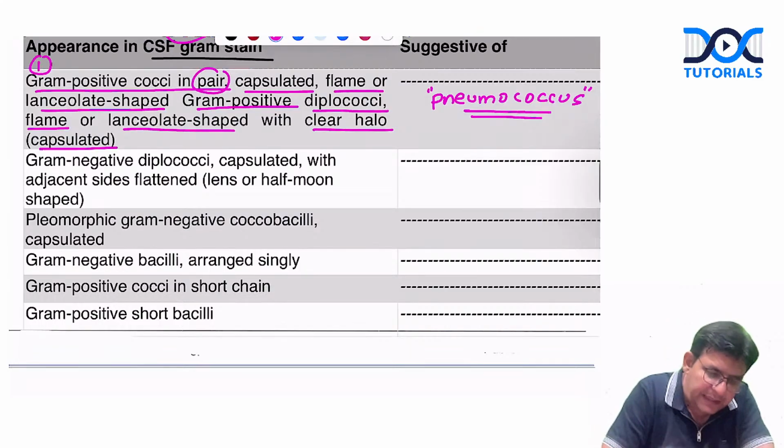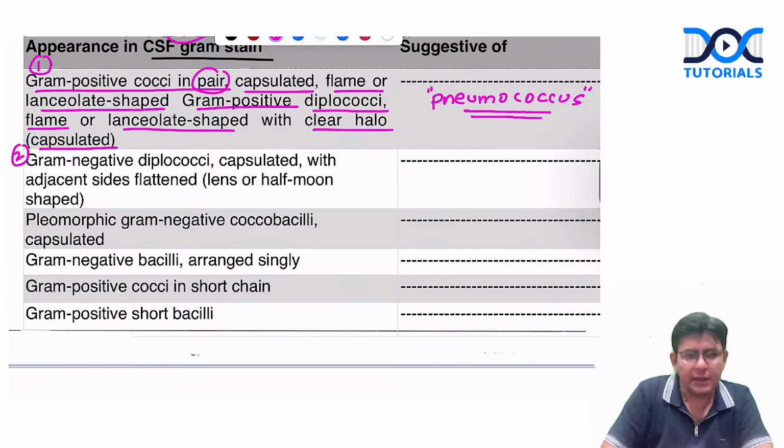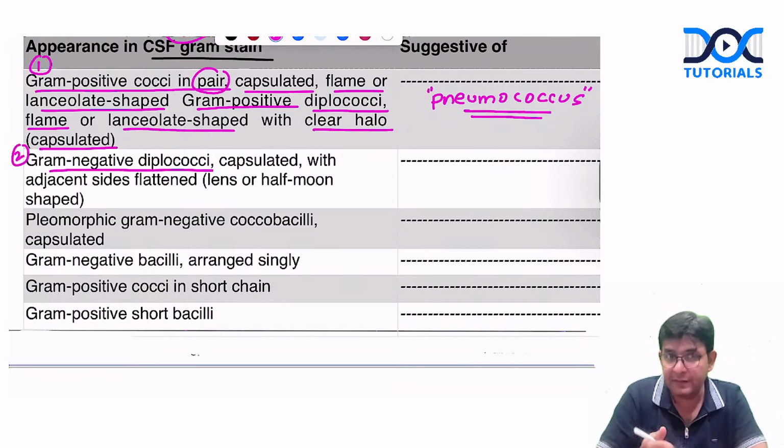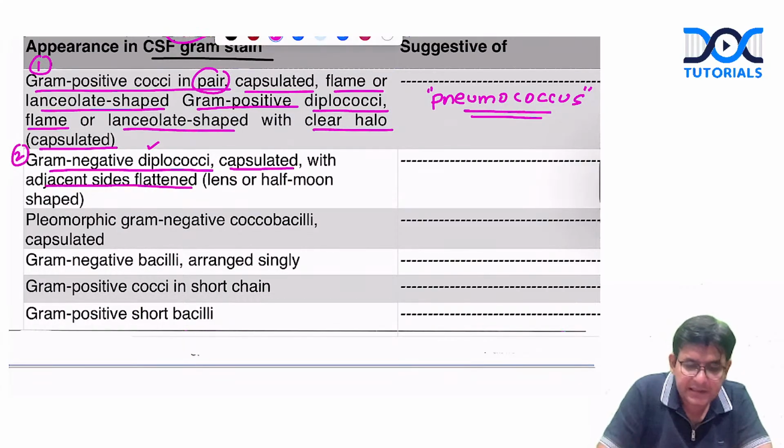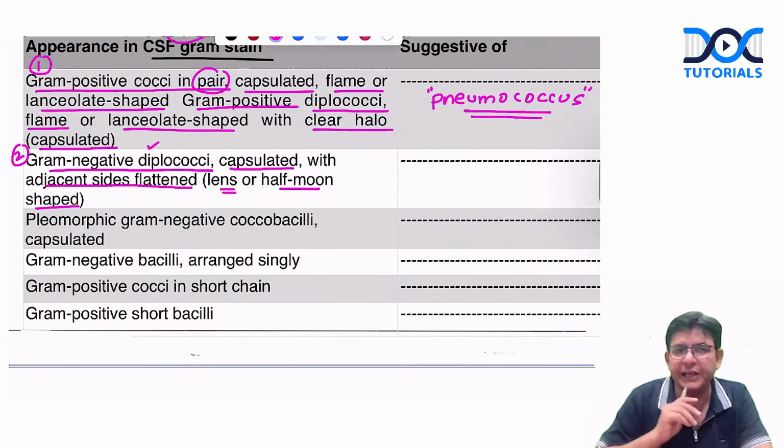The second possible gram stain picture which can come is this, a gram negative diplococci. Diplococci means again, guys, what? Pairs. And they are capsulated with adjacent sides flattened, which means they are lens shape or half moon shape. Okay, lens shape or half moon shape.